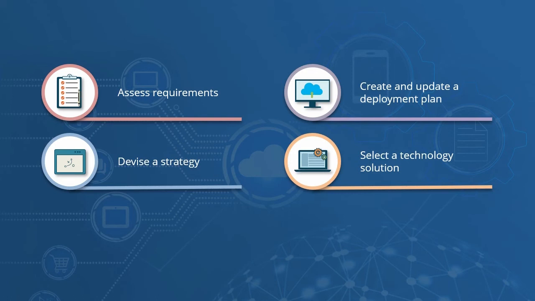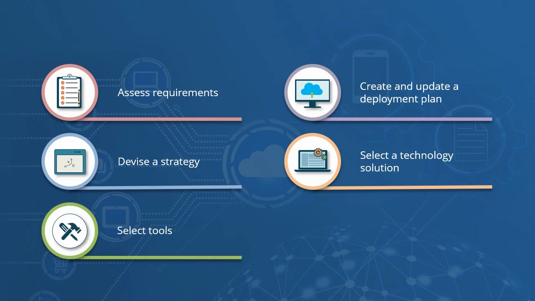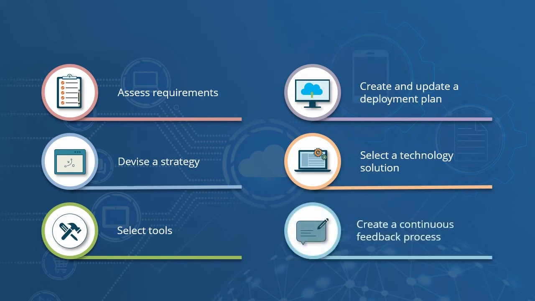Now we have selected the technology. After selecting the technology, we need to select CloudOps tools that best suit the need. At a minimum, you will need cloud management tools for monitoring and automation. And finally, you need to adopt a continuous feedback process, for which you will be building a process to receive continuous feedback and delegate it to the right team member to manage continuous improvement.